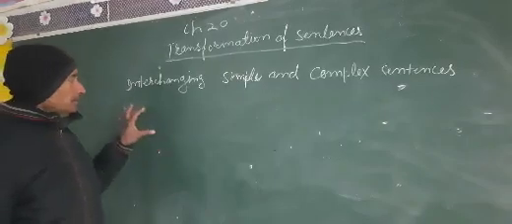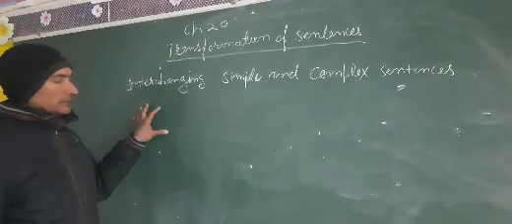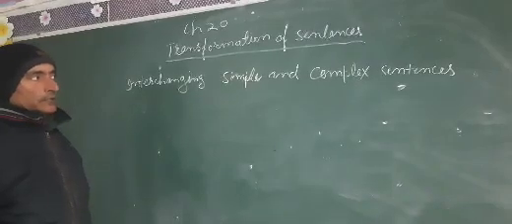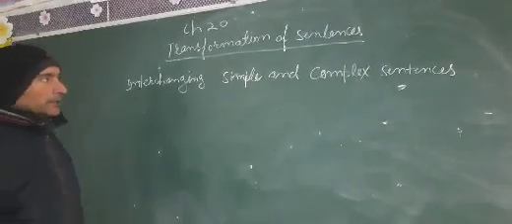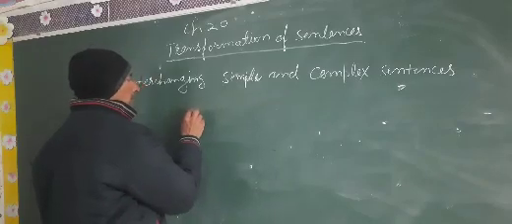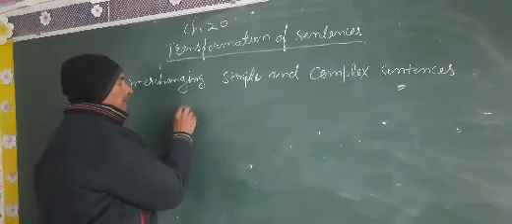If we identify the simple sentence, how will we change it into complex sentence? In complex sentence, we can use subordinate conjunction.